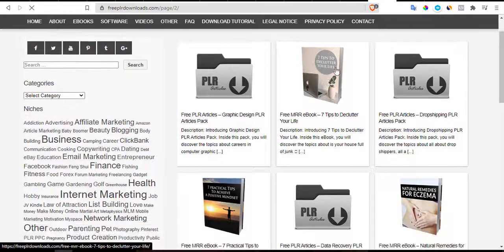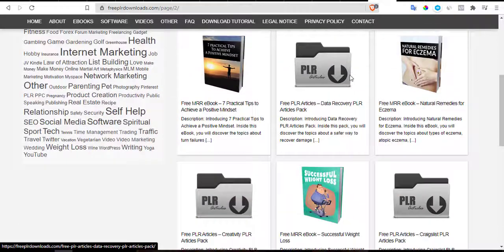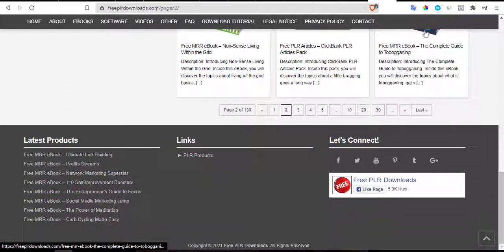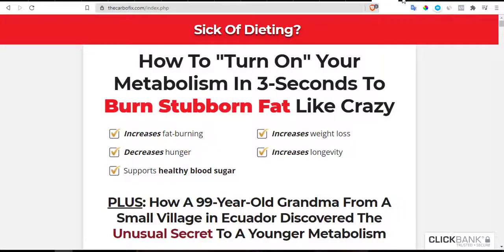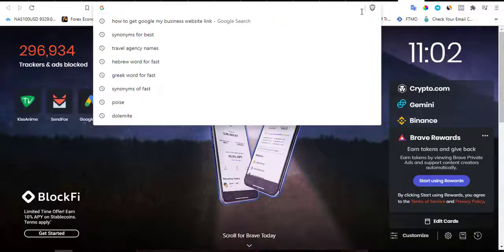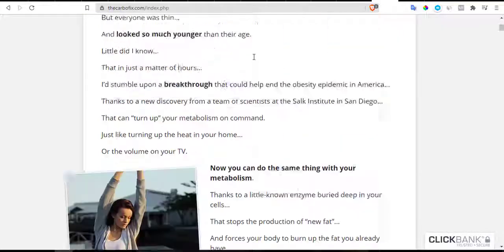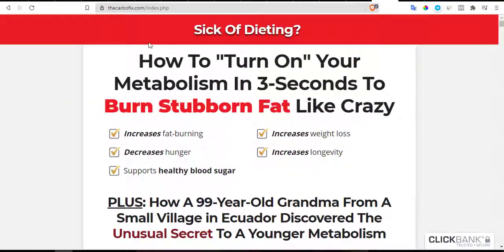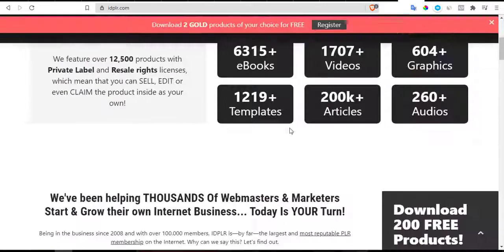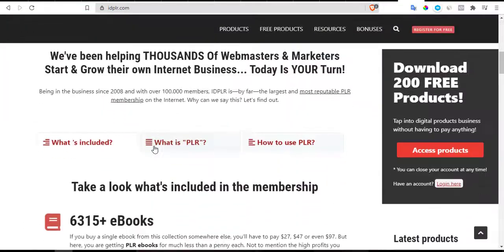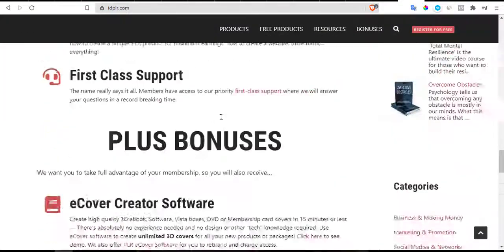There is "7 tips to declutter yourself." Now these things, look for them, or you can use IDPLR. Let me see, IDPLR. You can use IDPLR too. Now this is the Carbofix I'm talking about, and it's how to turn on your metabolism in 3 seconds. Now this works in any niche at all, guys. It doesn't have to be health. It can be make money online. Now this is IDPLR. You can see there are also different PLR books that you can download there.